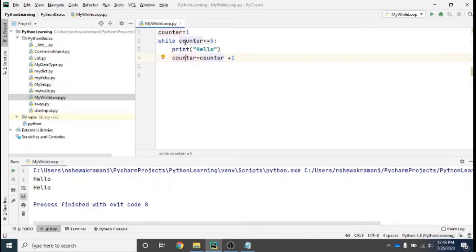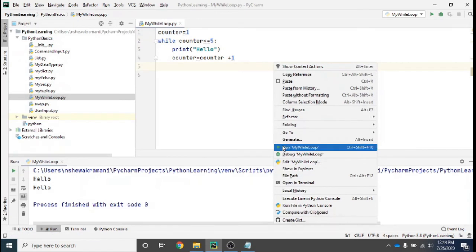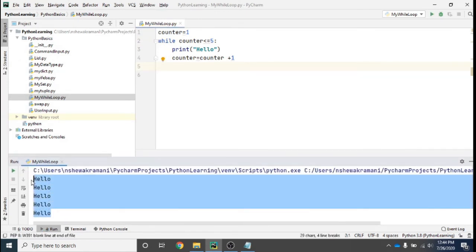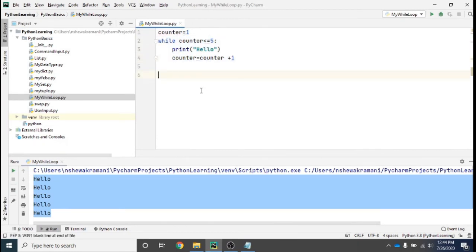Now again it will go, 3 is less than or equal to 5. Yes, then again print hello here. So let's see, if I do a right click and click on run, see it has printed hello 5 times here. Okay, so I was telling you that in order to print something you don't have to just do a copy paste, it can be done through a while loop.